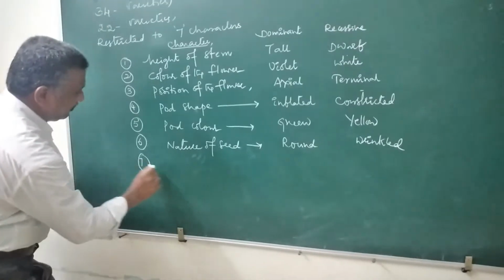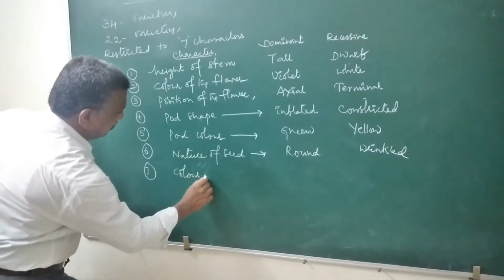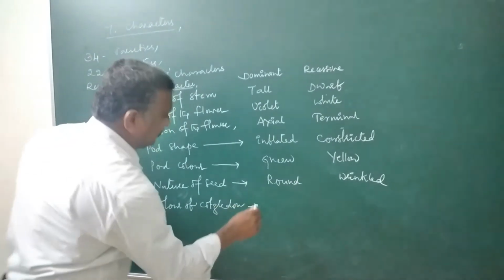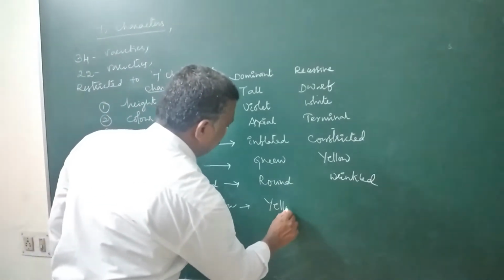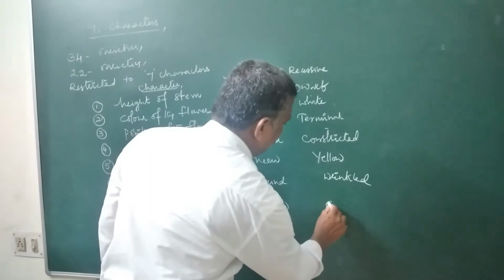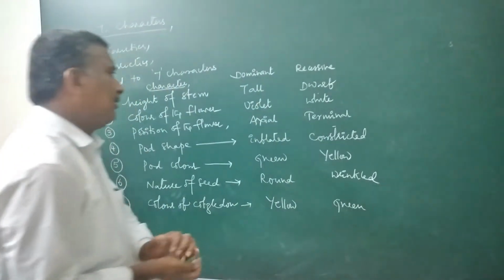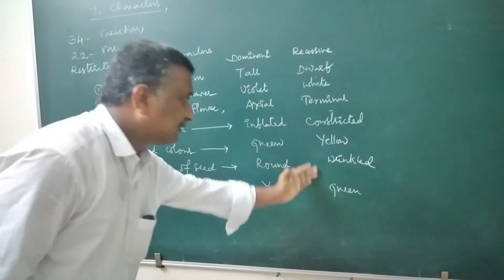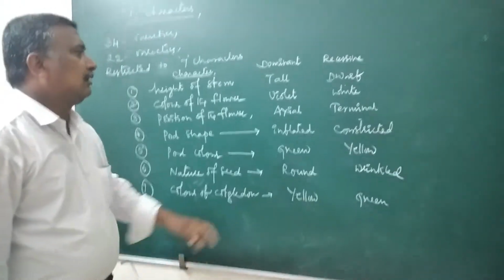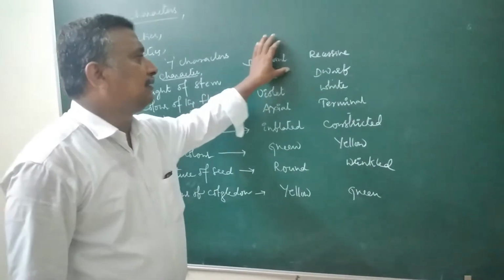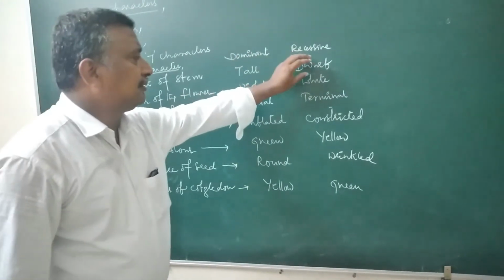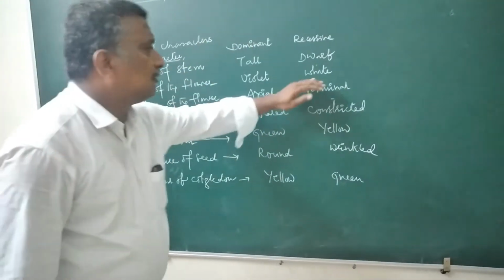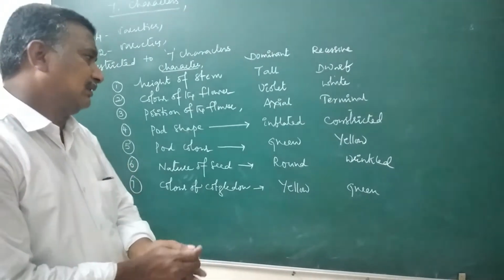Now, color of cotyledon. It is always yellow. Here is green. These traits are said to be dominant. These traits are said to be recessive. Okay. Tall is always dominant to dwarf. Violet, that is the color of the flower, will always be dominant to white colored flower, like this.